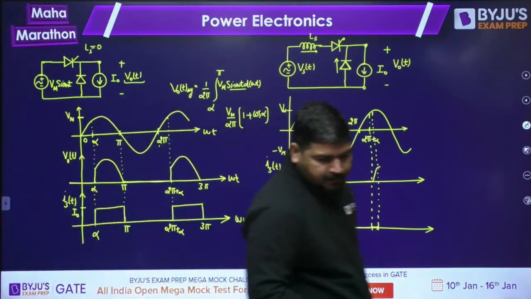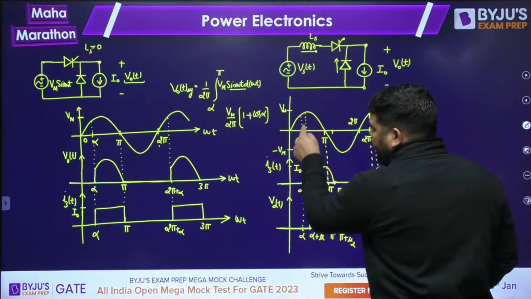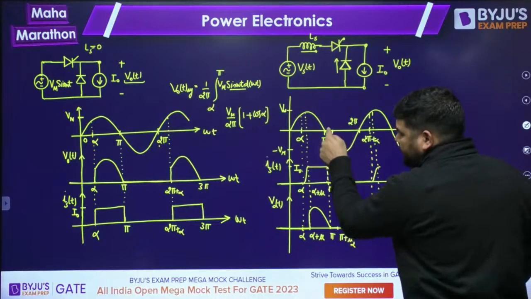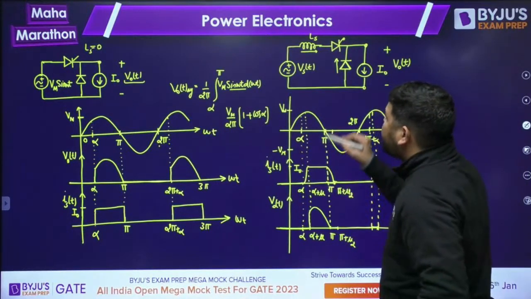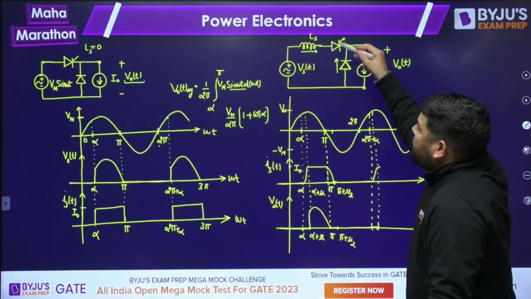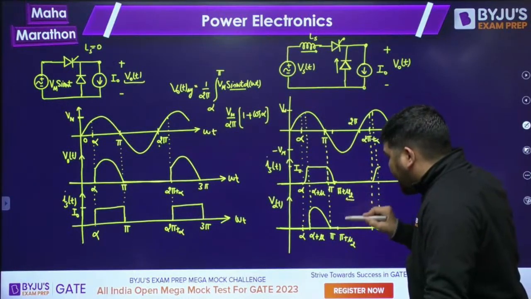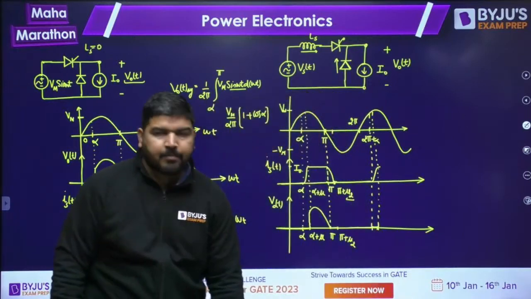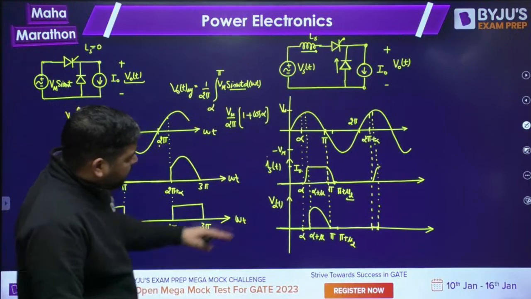And there is one more point. There is an overlapping interval that starts at angle alpha, and another overlapping interval which starts at pi. Because at pi, overlapping will be there again: this current has to increase and this current has to decrease, so two devices are conducting again. So this overlapping angle mu 2 and this overlapping angle mu will be different. They will not be the same. Okay. Remember this point. So I told you how the waveshape will look.